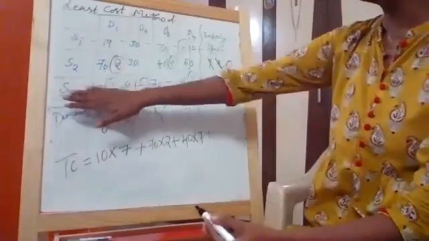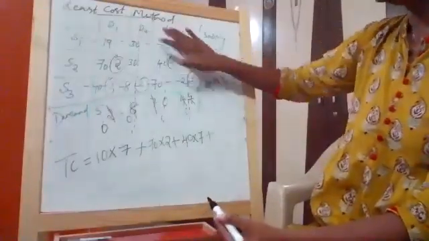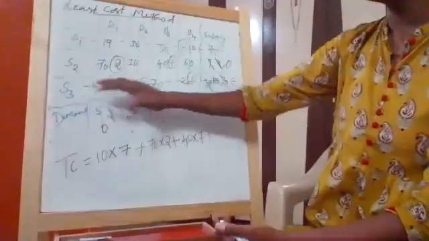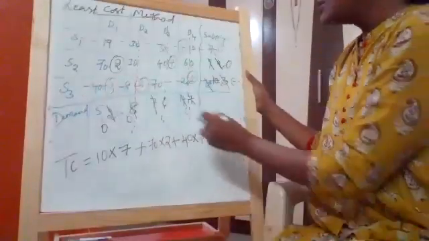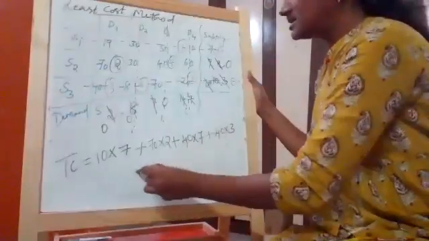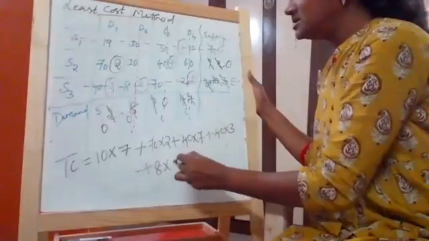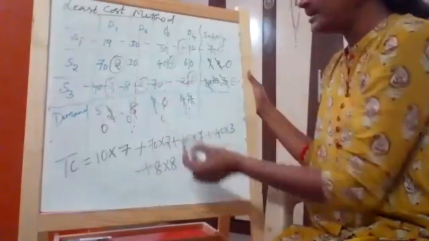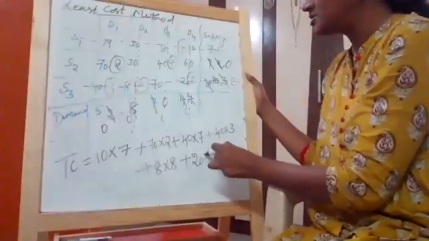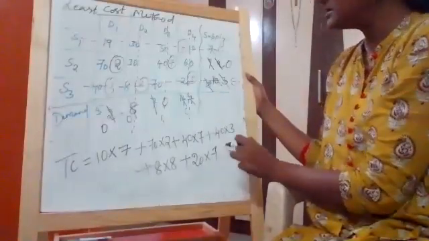Similarly, for the third supplier, he can distribute. That means whatever products he is producing, he can divide them based on the cost. So each unit is costing 40. For the first distributor, it is 3. For the second distributor, it is 8 units at 8 rupees. And for the third distributor, it is 20 rupees per unit for 7 units.